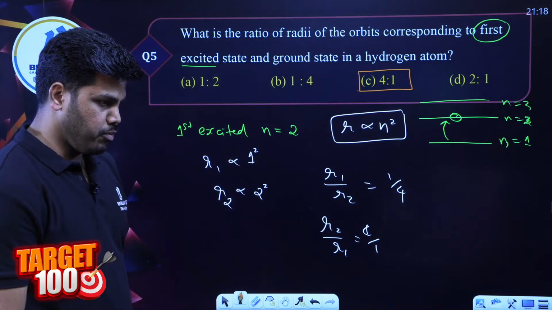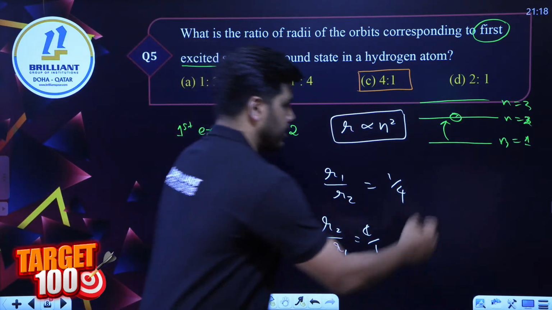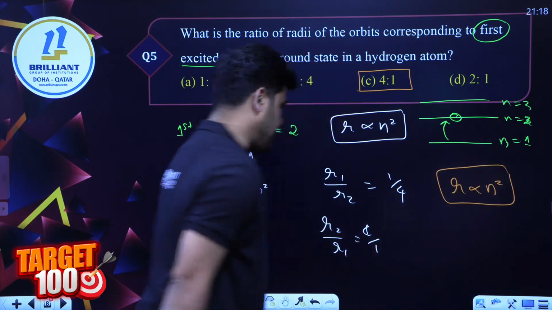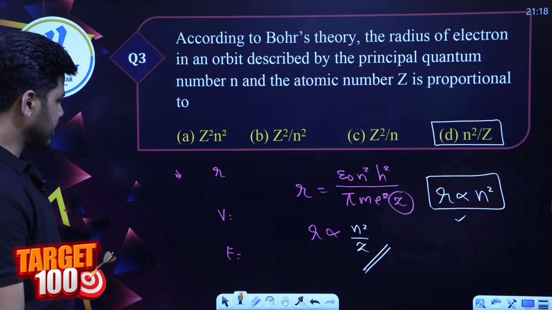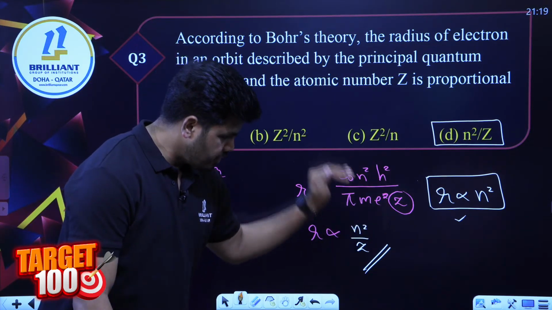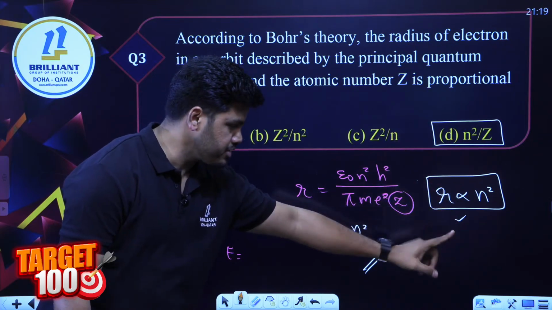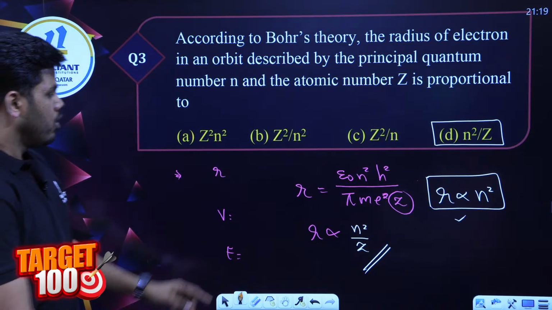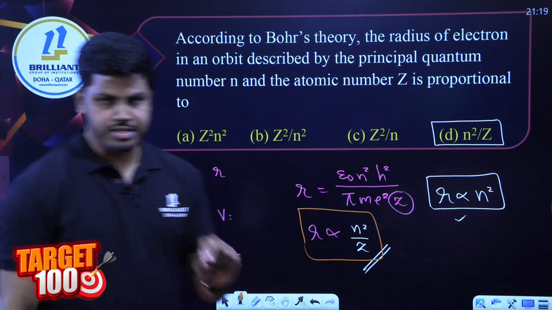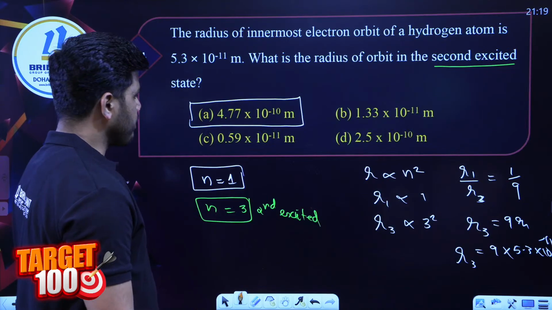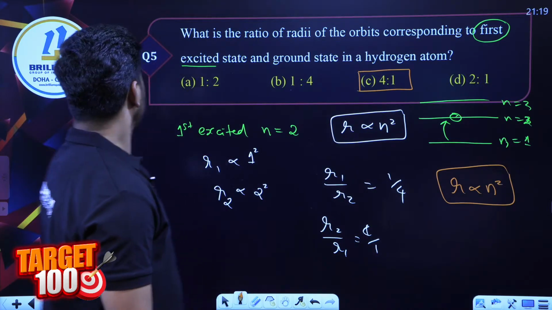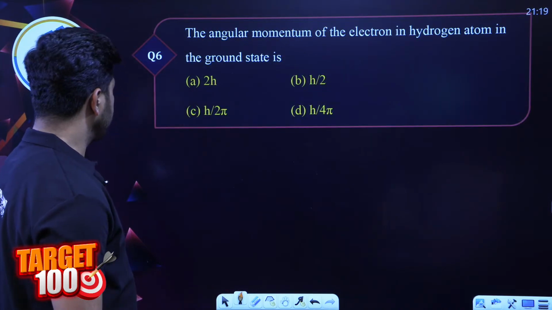Remember, for most of the questions from this part, we have to use the relation R proportional to n square. We never get questions based on that long equation, radius is equal to epsilon 0 n square h square, and so on. We always get questions using relations like R proportional to n square, or R proportional to n square by z. Remember both relations. That is enough to solve radius related questions. Okay, fine, so that was question number 5.